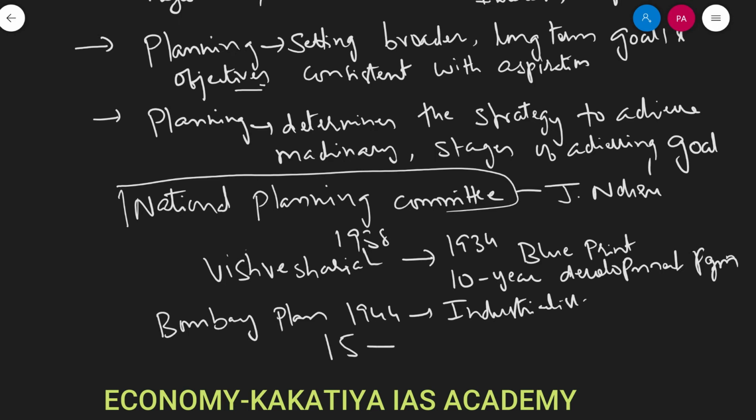So it has set a 15-year plan for doubling per capita income and tripling national income. So this was the Bombay plan. This was the Bombay plan, right? Following the lines of the Bombay plan, right?